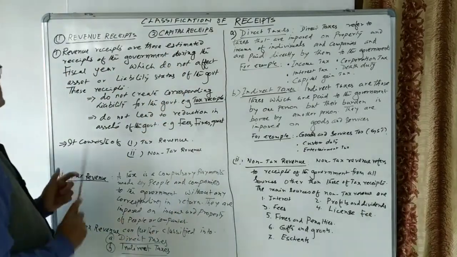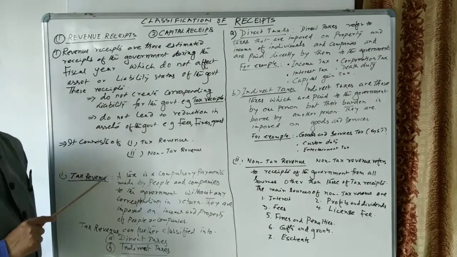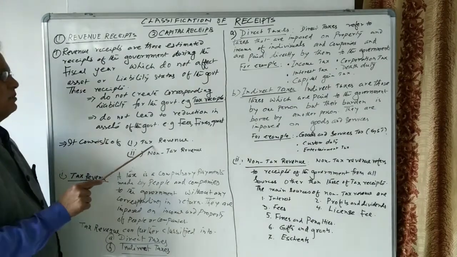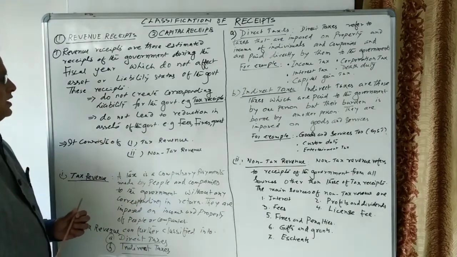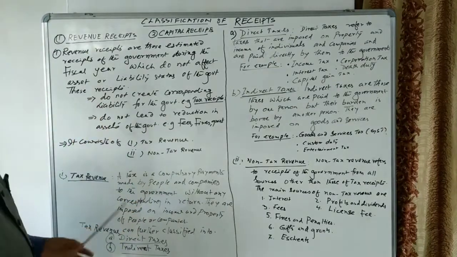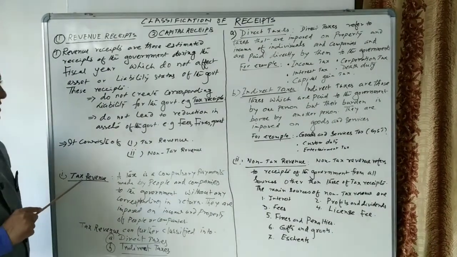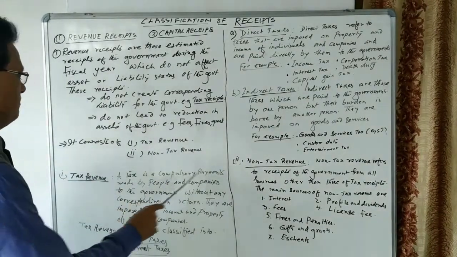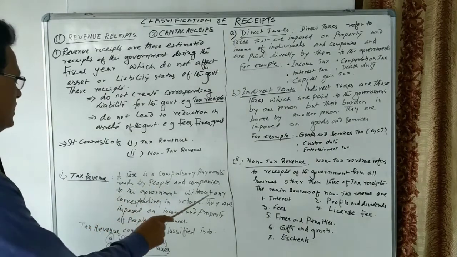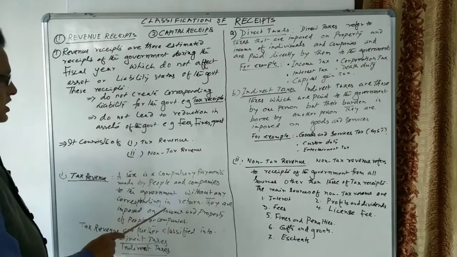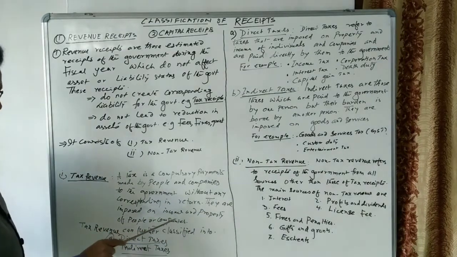Let us see, these revenue receipts are further classified into two categories. One is tax revenue, another one is non-tax revenue. It means revenue receipts consist of tax revenue and non-tax revenue. Let us see what is tax revenue. A tax is a compulsory payment made by people and companies to the government without any corresponding return. They are imposed on income and property of people or companies.